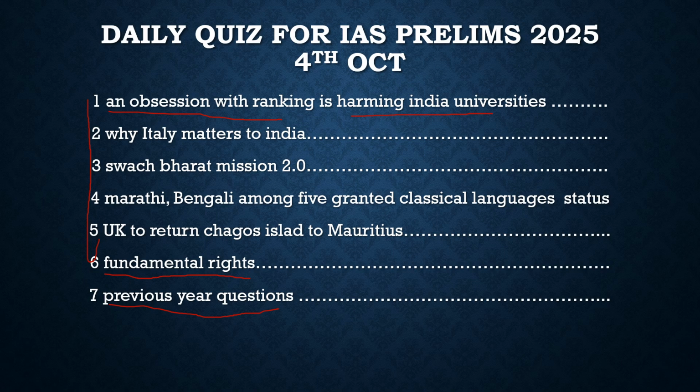Then another article which was in the news was about why Italy matters to India. Actually, this article glorified Italy's defense. It was in a way glorifying Italy, but we have to take a few important points from it. We have to see how Italy is important for us. We both are looking for an open and free Indo-Mediterranean, so our interests very much coincide.